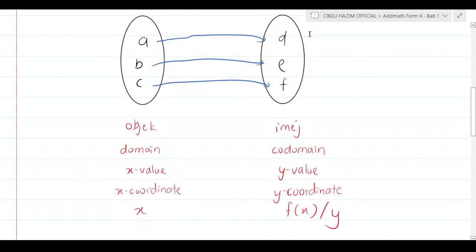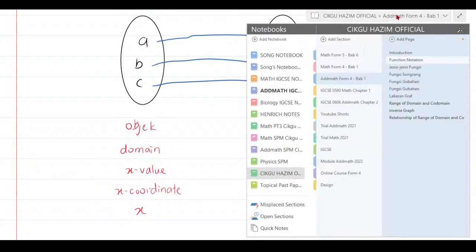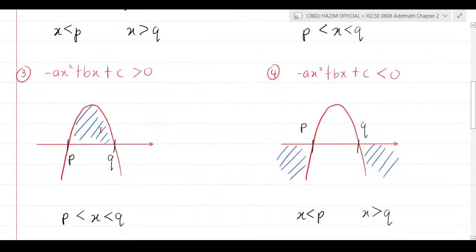But when it's already applying the function and the value now has been changed, has been transformed, it is called image, codomain, y value, y coordinate, f(x) or y. So f(x) and y is the same thing. f(x) and g(x) and y is the same thing. I hope that's clear. Okay, I really hope that's clear.